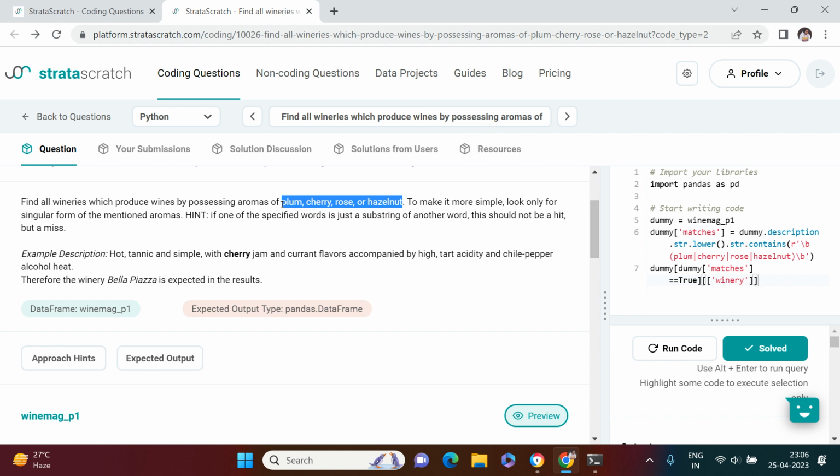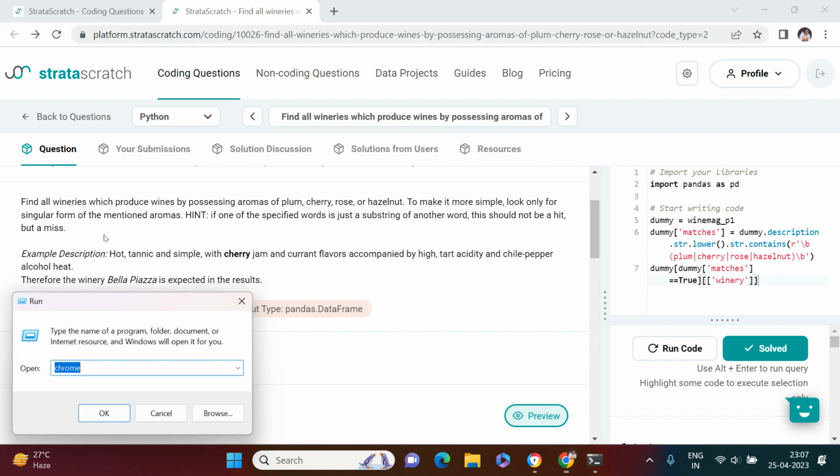In data there is one column given which has description, and somewhere in that it would be mentioned, but there is a certain condition. To make it more simple, here it tries to explain it. Look only for singular form of mentioned aromas. So let's see the hint which will help us to understand it further. It says if one of the specified words is just a substring of another word, this should not be a hit but a miss. So what it means is, let me show you this.